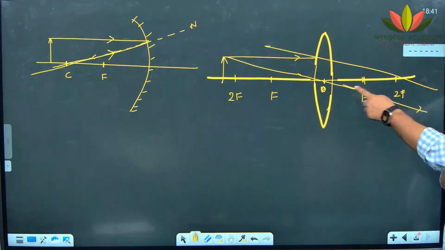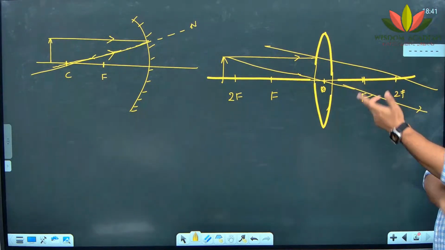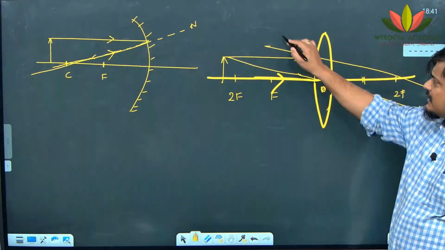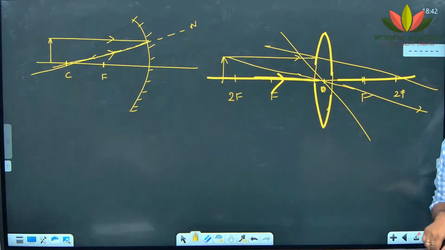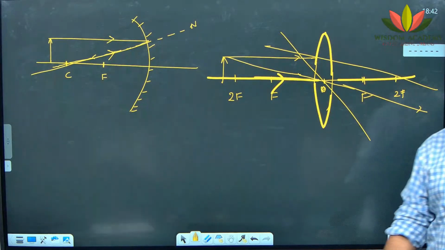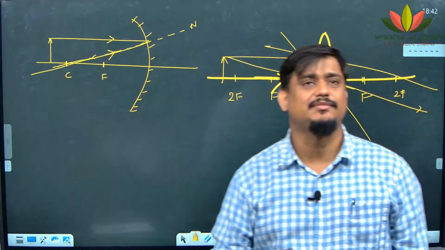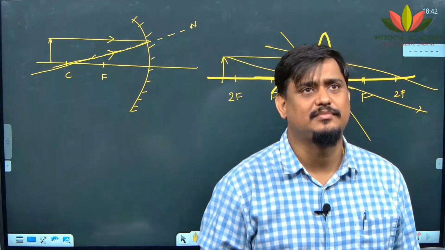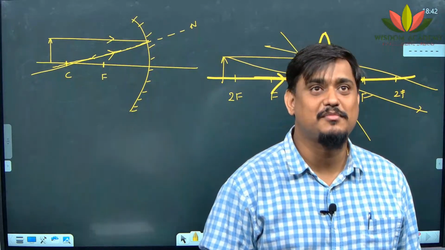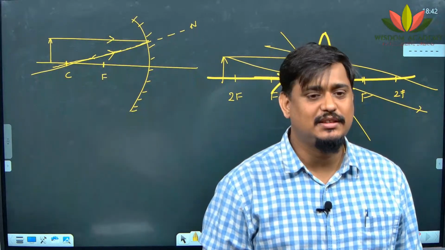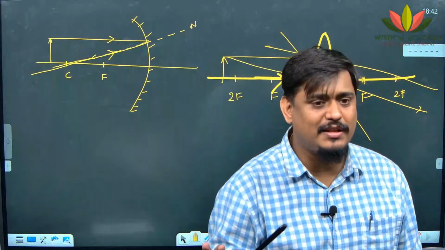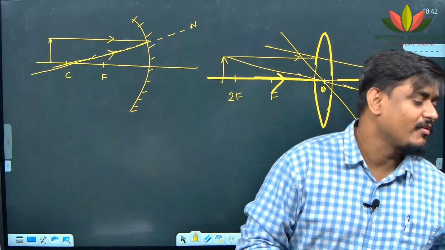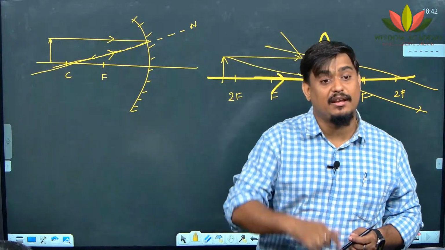Oh, you are saying they are on the same line. But I am not talking about the ray coming in this direction, right? I am telling you the ray is coming at some angle. Then how can we call this normal incidence? Pratish, can you call this normal incidence? I don't think so. There is no relation to normal incidence here. Normal incidence is not happening itself. Then what is happening that the light is going straight?